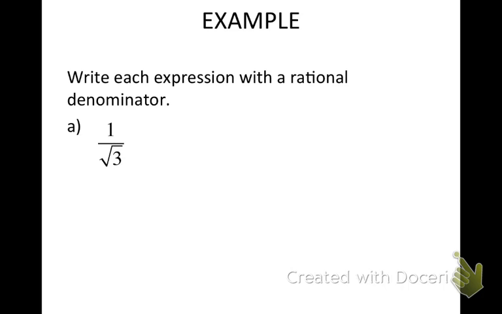Think about our prime factorizations. We were looking for pairs, because 3 times 3 would be 9. And what's the square root of 9? 3, right? So whenever you have something in the denominator that is a radical, you're going to multiply whatever is in the denominator by itself. We're not solving here. So the square root of 3 times the square root of 3 gets us the square root of 9, which is 3.